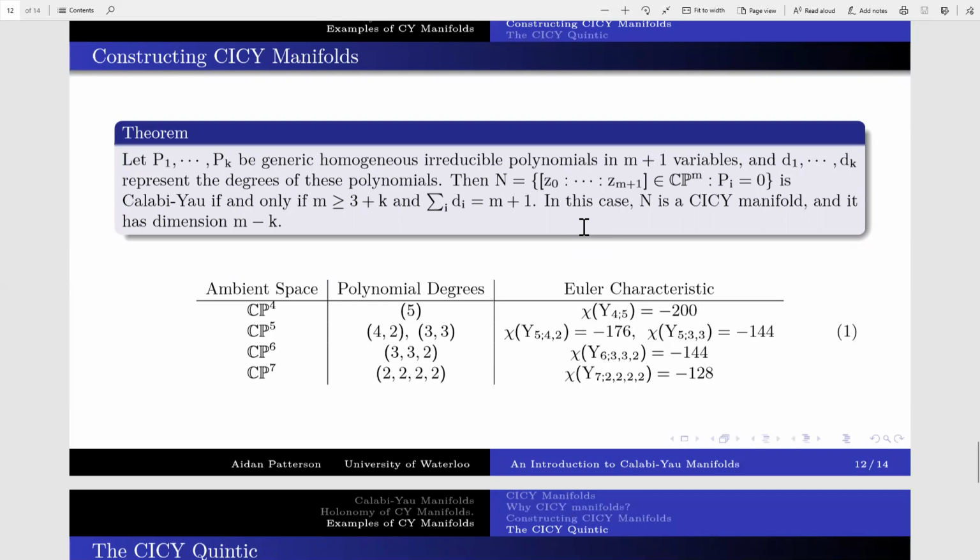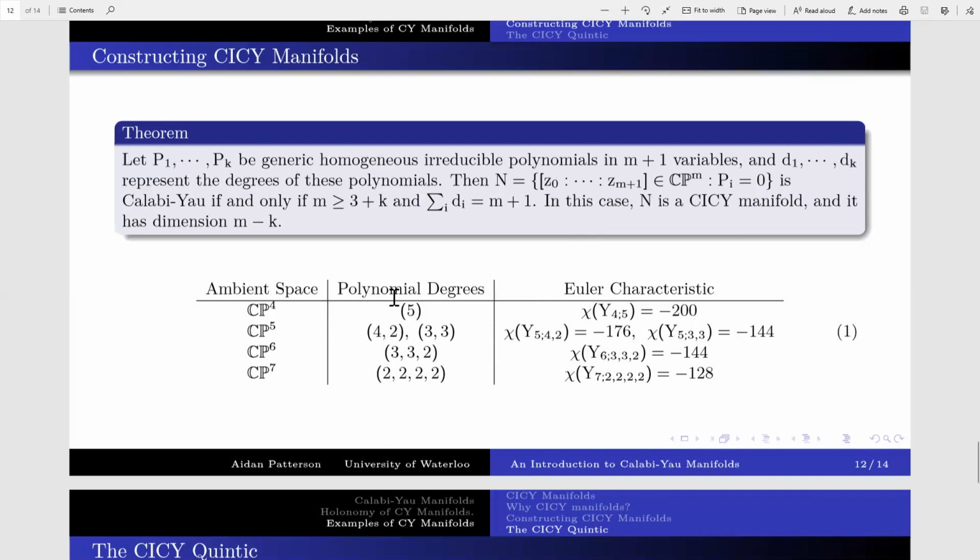In this table, we ignore degree 1 polynomials because the varieties defined by those are diffeomorphic or maybe biholomorphic to CP^(m-1), so we can ignore them as examples. If we ignore polynomials of degree 1 and look to see which ones satisfy all of these conditions, we get a very finite list.